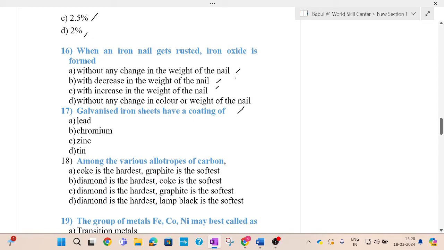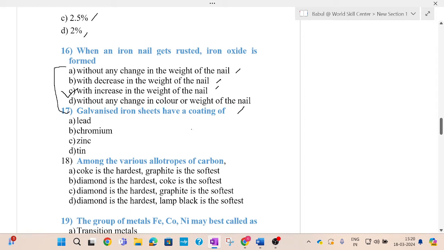Without any change in weight of the nail, with increase in the weight of the nail, without any change in color or weight of the nail. So the answer for this question is with increase in the weight of the nail, that is option C. When an iron nail gets rusted, its weight will be increased. As iron gets exposed to the oxygen, when it gets rusted, the weight of the iron will be increased. So it feels heavier.